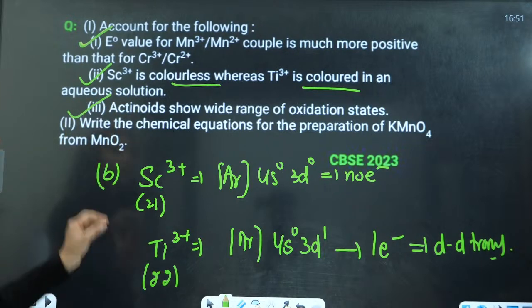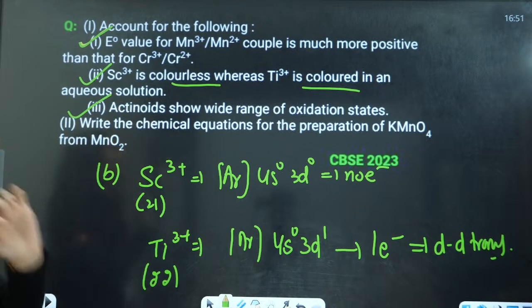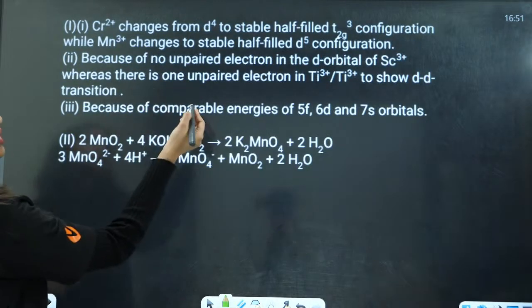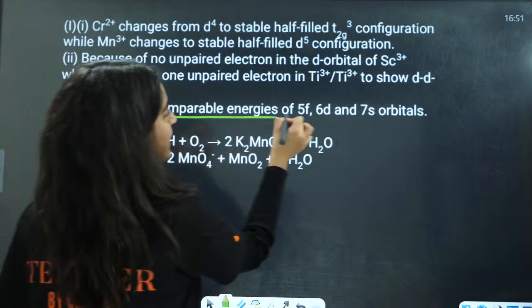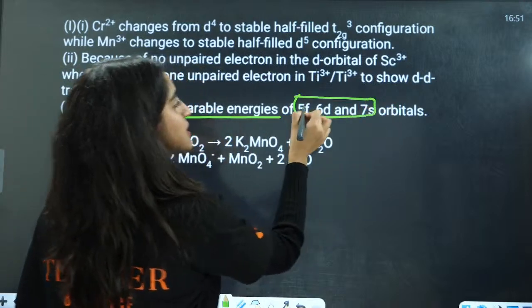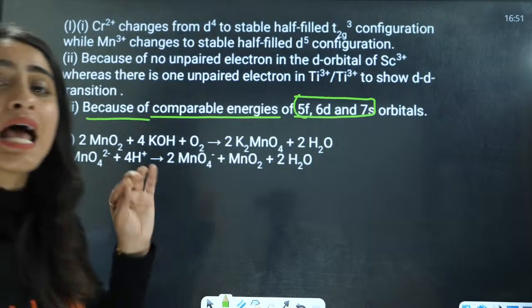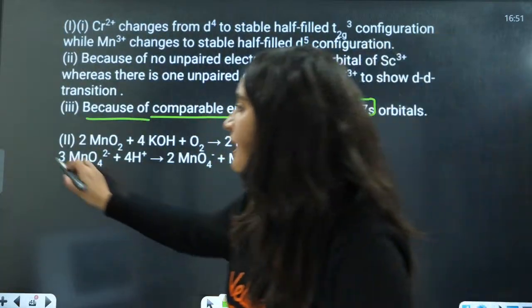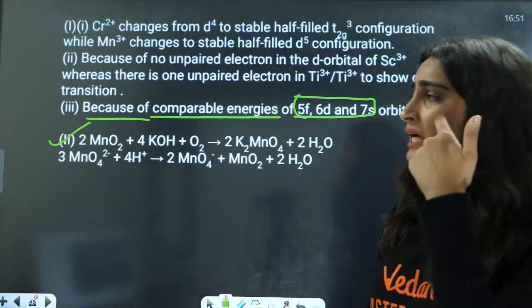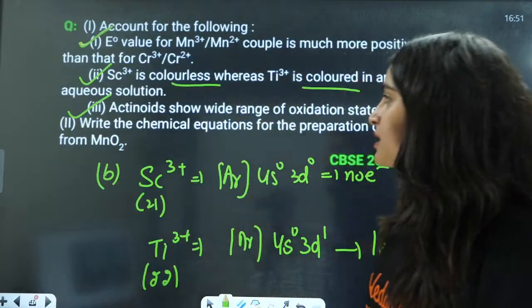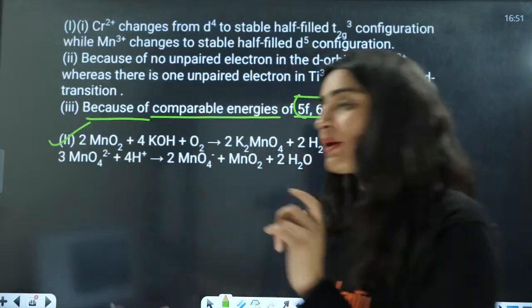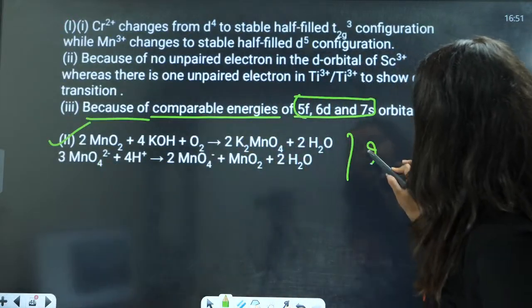Next question you have, why do actinoids show wide range of oxidation states? Because of comparable energies of 5f, 6d and 7s orbitals, actinoids show a wide range of oxidation states. Next is write the chemical equation for preparation of KMnO4 from MnO2. Very important reaction.